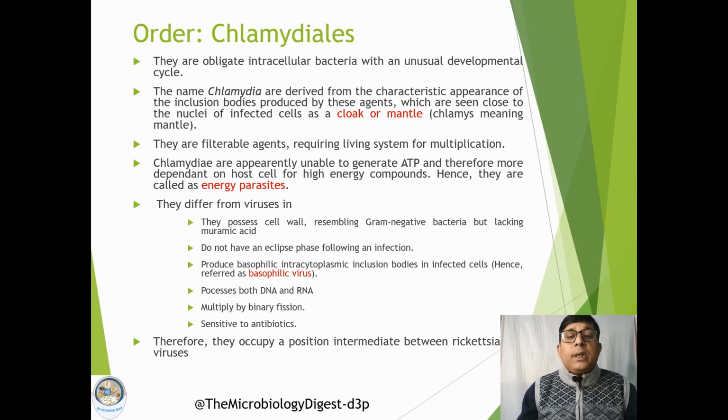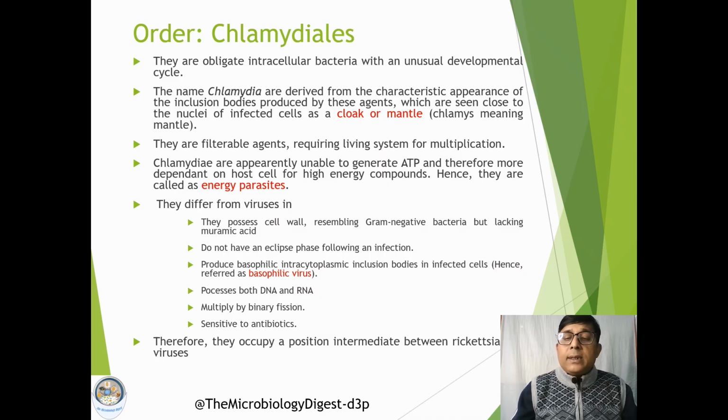Then they produce intracytoplasmic basophilic inclusion bodies inside the infected cells, and because of this particular character they are sometimes also called basophilic viruses, but they are not exactly viruses. Another character is that they possess both DNA as well as RNA.